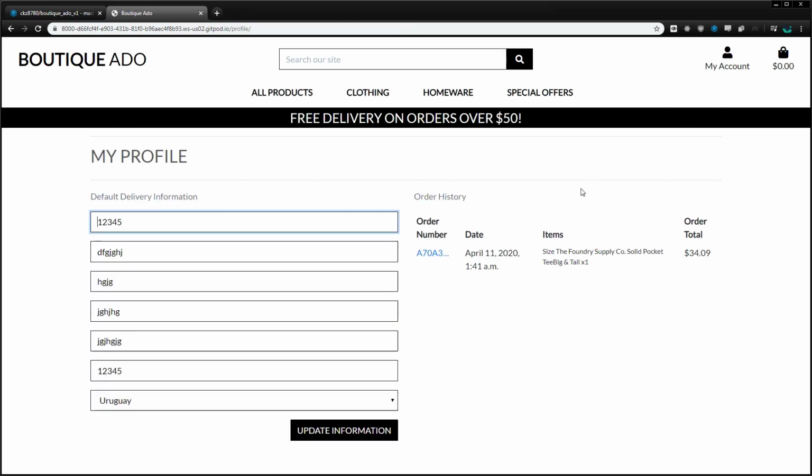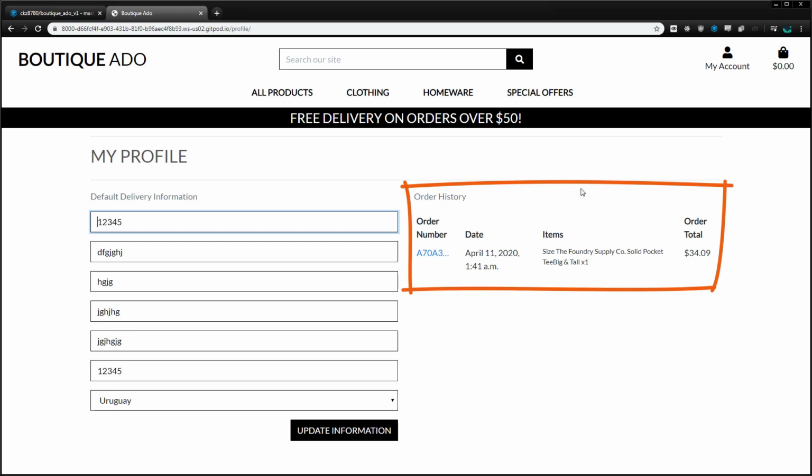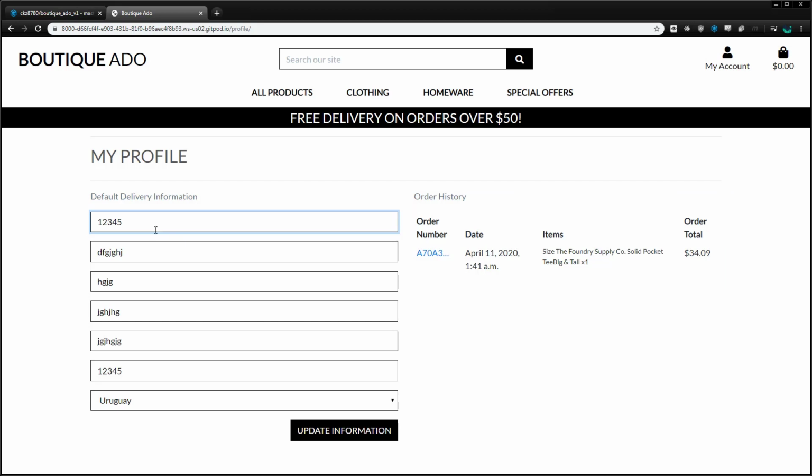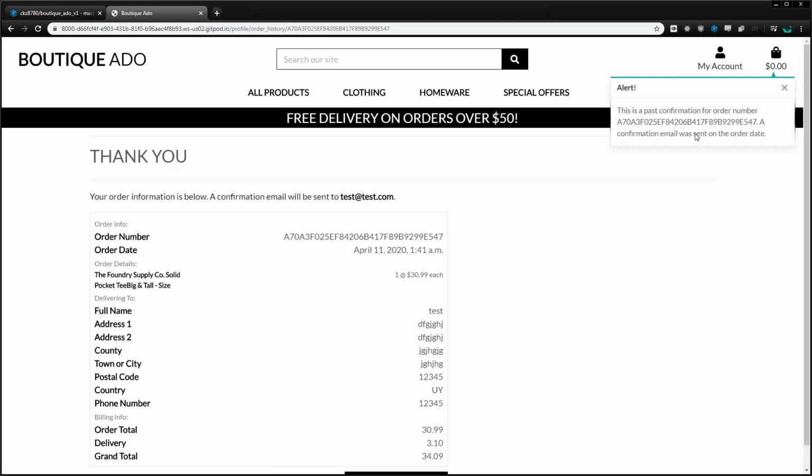We now see the order showing up in the order history on our profile, which means it was successfully attached, and our profile has also been updated, which means the Save Info box is working correctly. We can also hover over an order number to view the whole thing, and click on it to confirm the order history URL is working.